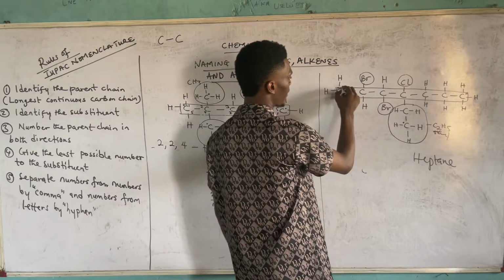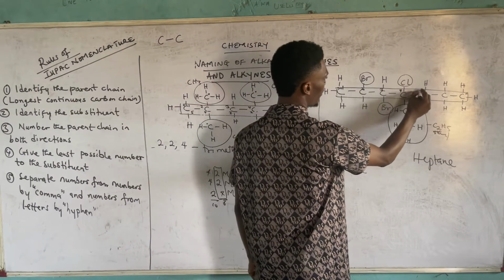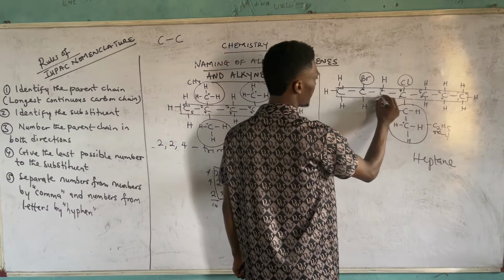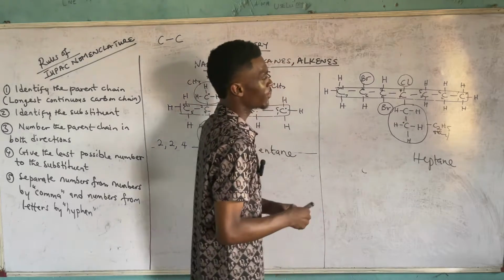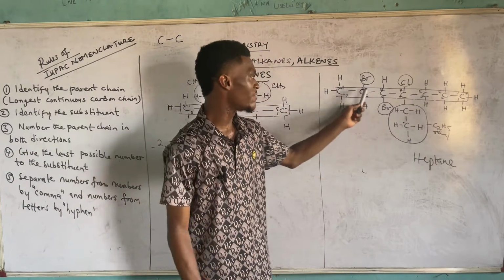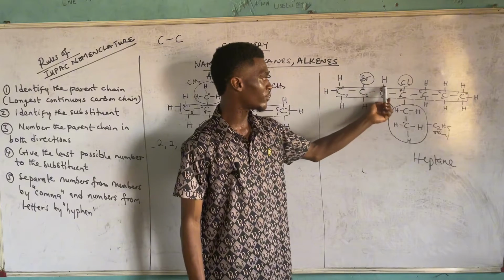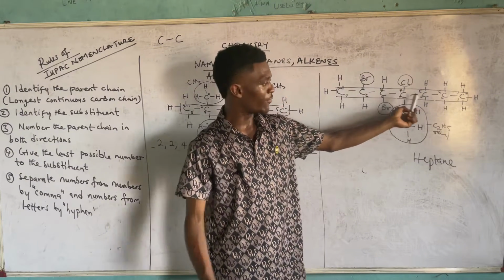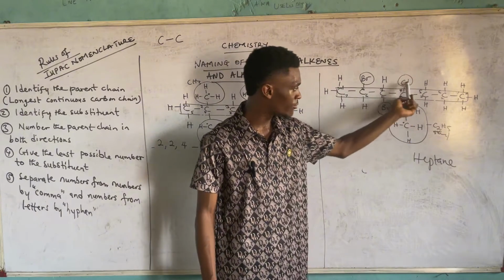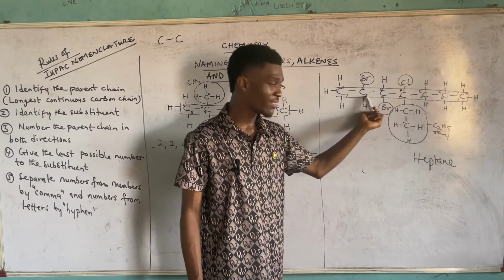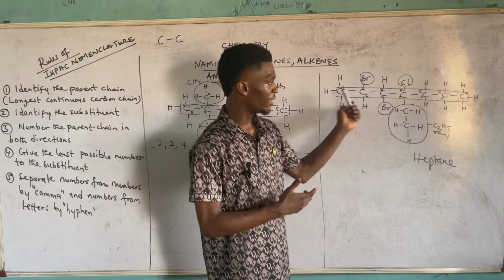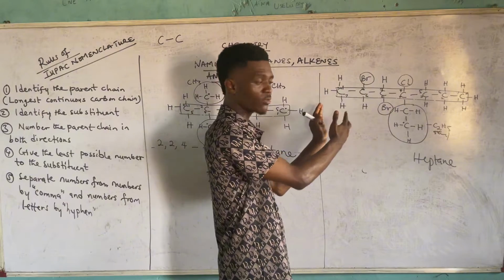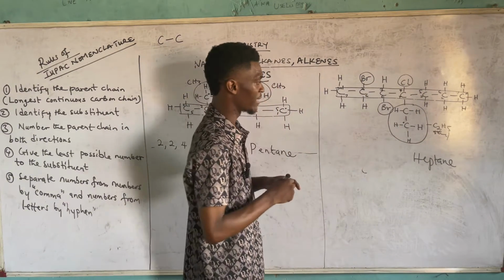So if we number forward and backward, 1, 2, 3, 4, 5, 6, 7. Then backward, 1, 2, 3, 4, 5, 6, 7. It's obvious that we are to go with forward because the first substituent is present in carbon 2, the second is carbon 3, while the third and the fourth are in carbon 4. But if you go backward, the first will now be 4, then 5, 6. So it's obvious that the one that should be the smaller value is the forward. Why? Because the whole of the substituents are concentrated towards the left. So that's the reason why the forward is very important, and we'll go with it.